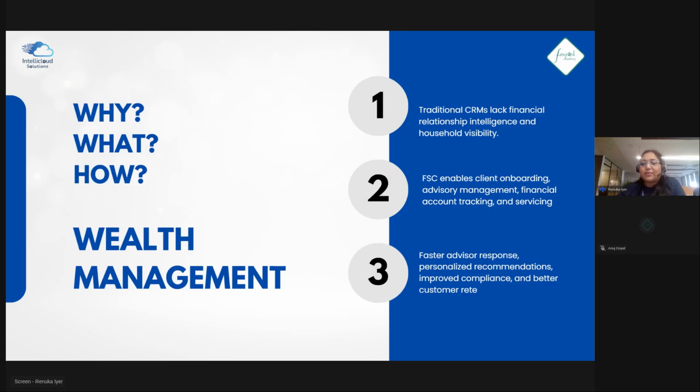That's where CRM comes in. Salesforce is software that helps as a bridge between the actual user and the people who are setting up Salesforce. Right now, the traditional Salesforce CRMs like Sales Cloud lack the intelligence to handle financial dealings.